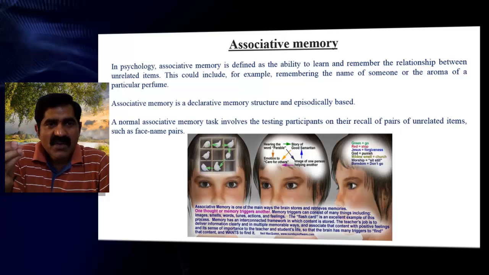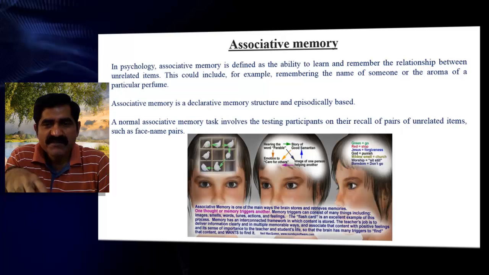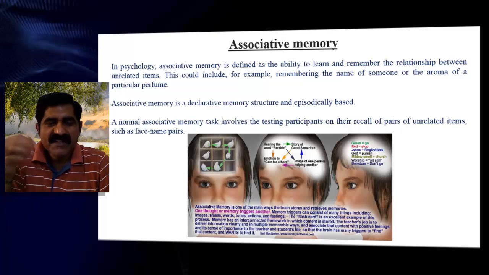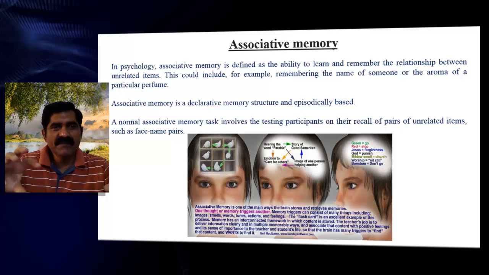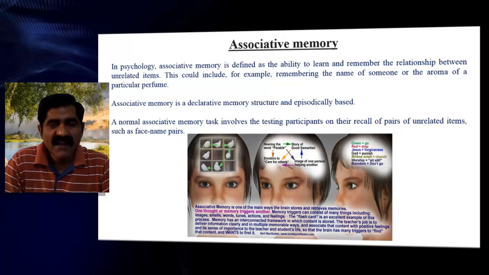So this is what you call associative memory. In our brain, we do this processing. Suppose there is green, we go in the traffic. There is red, we stop. Like that, we are linking things and forming memory. That is called associative memory.